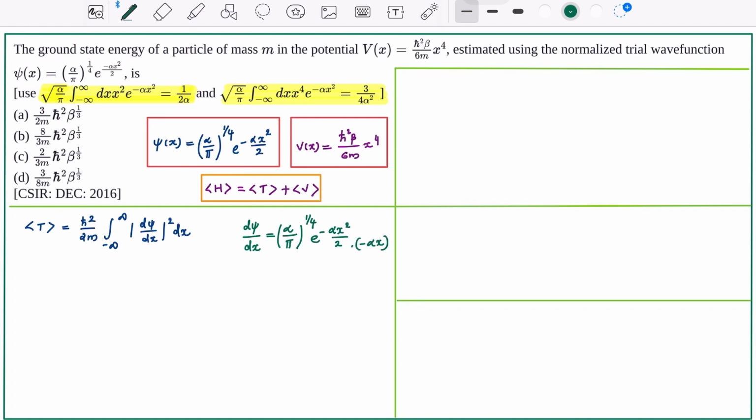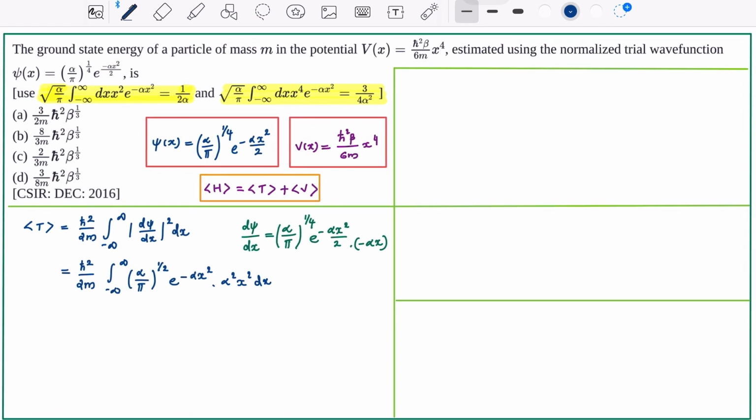Therefore, the expectation value of T becomes h bar square by 2m integral minus infinity to infinity, then (alpha by pi) raised to 1 by 2 e raised to minus alpha x square, then alpha square x square dx. Let us take all the constants outside the integral sign.